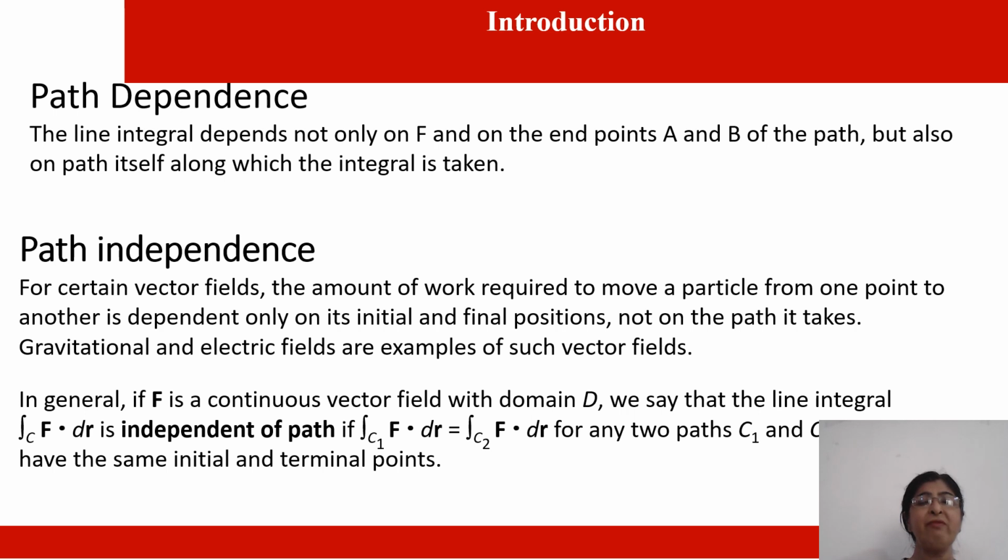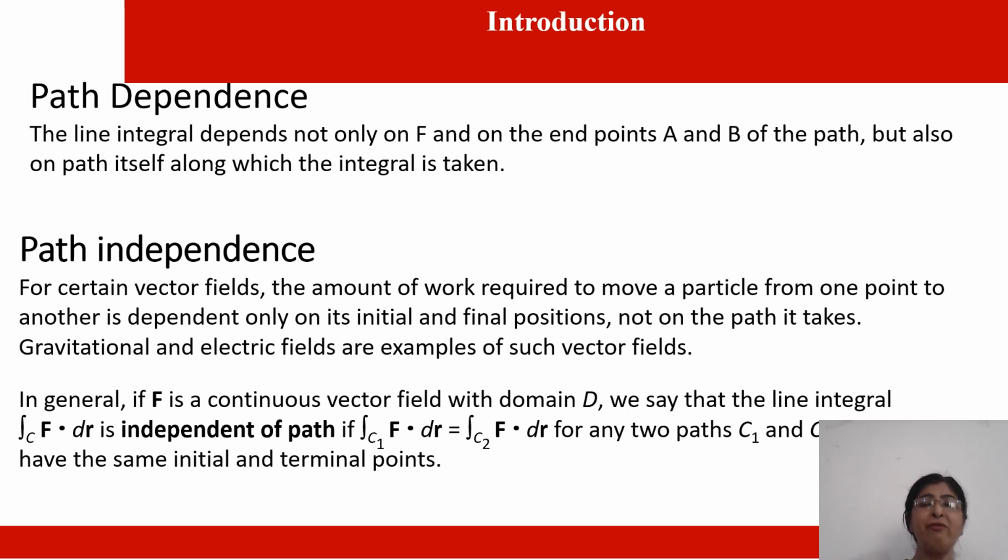For certain vector fields, the amount of work required to move a particle from one point to another is dependent only on its initial and final positions, not on the path it takes. Gravitational and electric fields are examples of such vector fields.